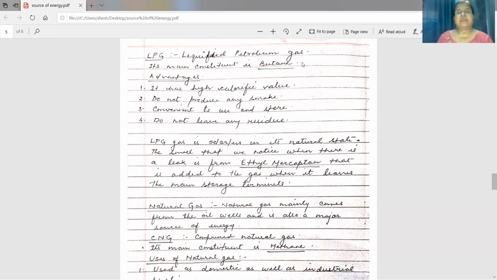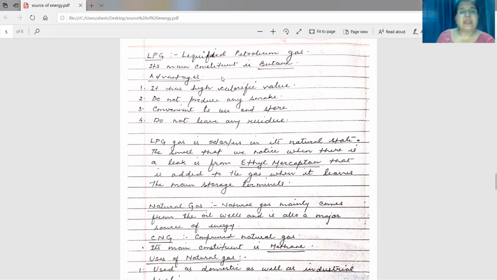L is for liquefied petroleum gas. So it is inside the cylinder we fill up, and when we open the nozzle, pressure gets released and it changes into gas and comes out from the burner.